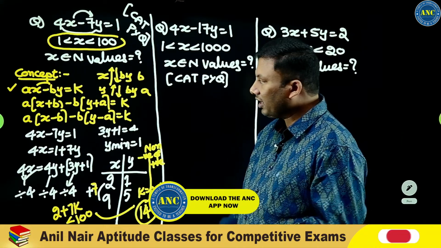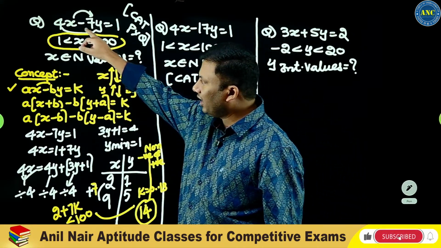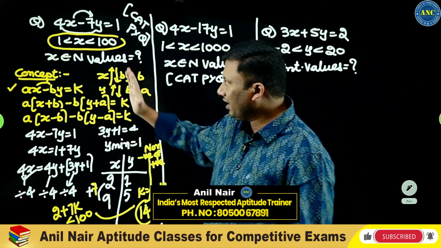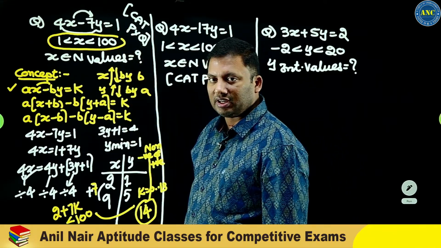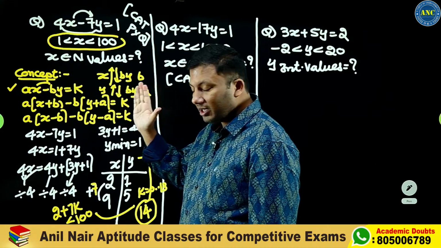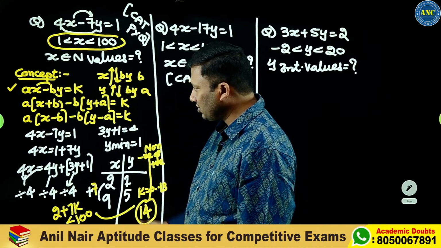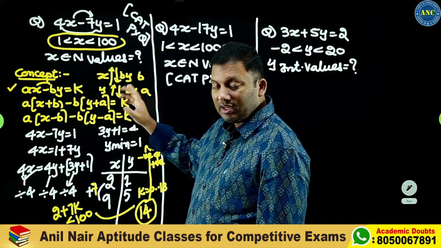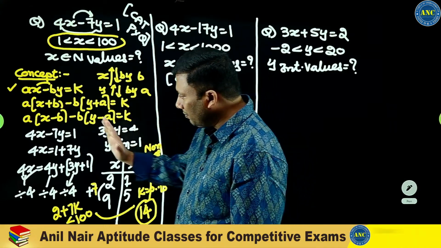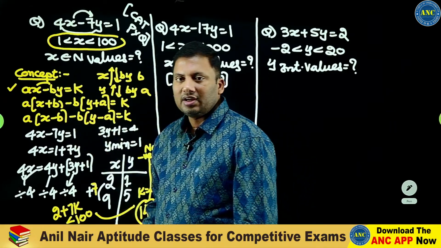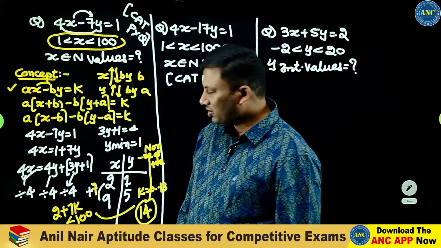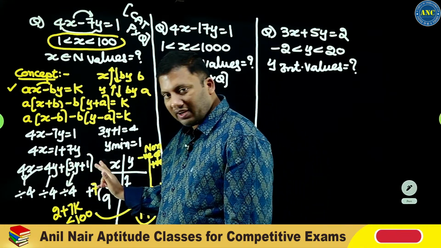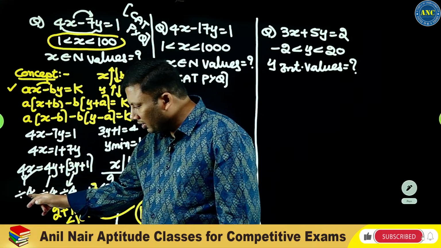Two important ideas. If the question contains a minus sign in a linear equation format, x increases by the coefficient of y, and y will also increase by the coefficient of x. So x and y are directly related to each other. This is the first concept. Minus comes to the right hand side, so this became 1 plus 7y. 7y can be written as 4y plus 3y plus 1. It is divisible by 4.